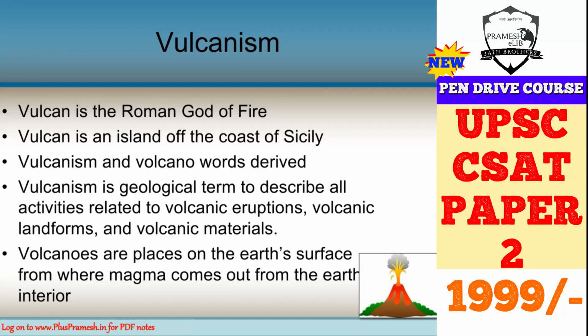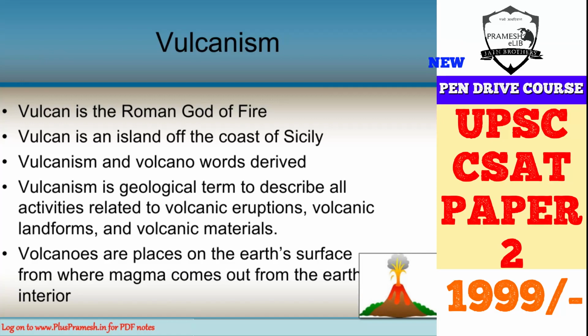Volcanism is a geological term which describes all the activities that are related to volcanic eruptions: volcanic eruptions, volcanic landforms, volcanic materials. When we talk about all of this, we are basically talking about volcanism. And volcanoes are the places on the Earth's surface from where magma comes out.